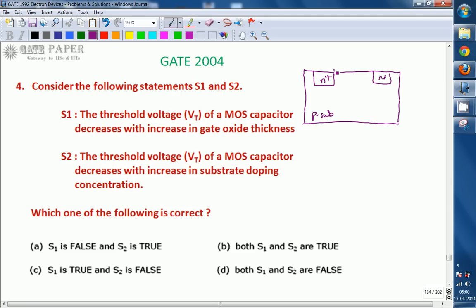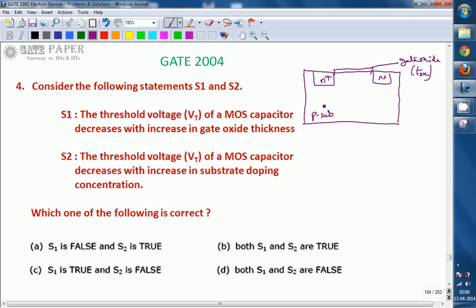Above that there is a thin silicon dioxide layer which is called the gate oxide. The thickness of this thin oxide is going to be indicated as TOX.